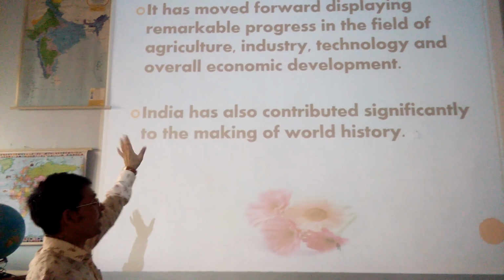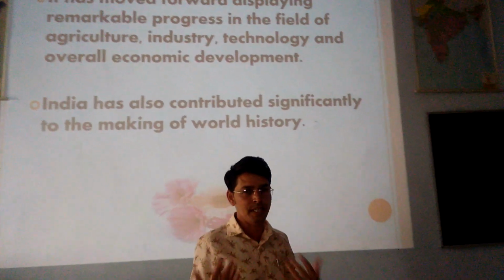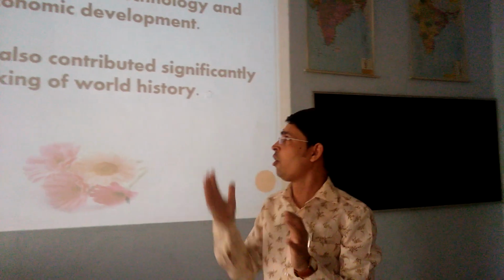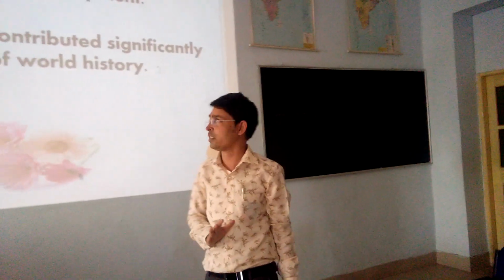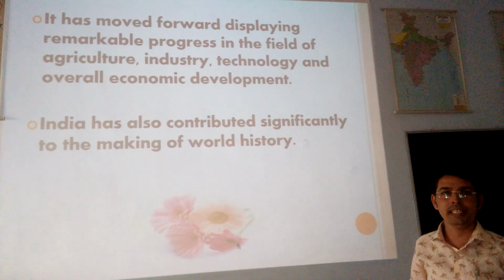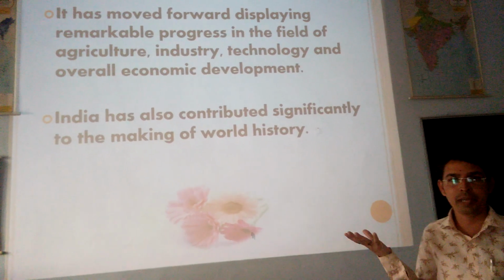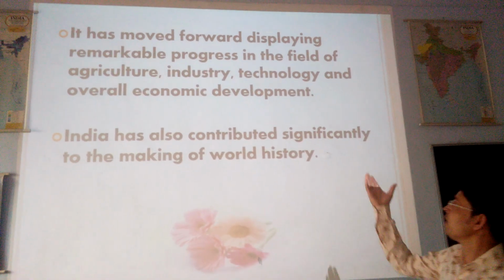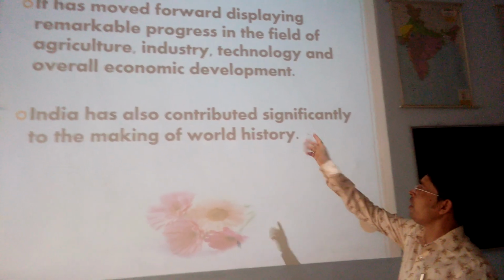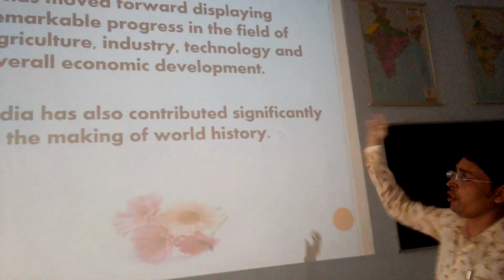In agriculture, many major reforms have been taken and the Indian agricultural system has been modernized. Second, in the industry area also, large scale industry, small scale industry and many more industries have developed their major status and supported the overall economic development with the help of technology.